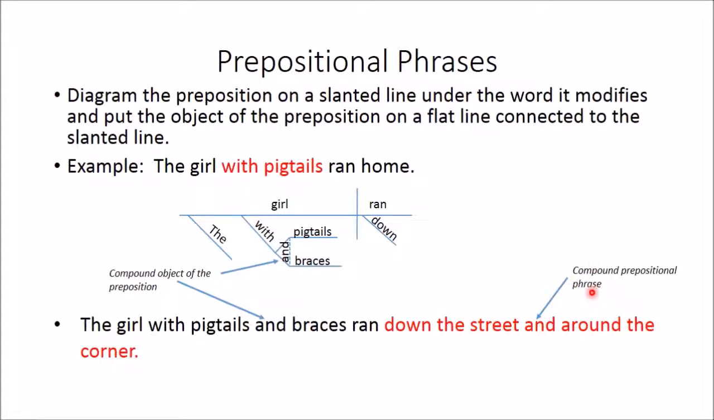And this is how we would diagram that. Okay, now we have she ran down, and there's street is the noun, and the is an adjective describing street. Okay. And then around is another preposition describing where she ran. And where did she run? Around the corner. Corner's the noun. And the is describing corner. And then you're going to add that dotted line between the two, just like you would if it was a compound adverb, and add your coordinating conjunction. And that is how you diagram compound prepositional phrases.